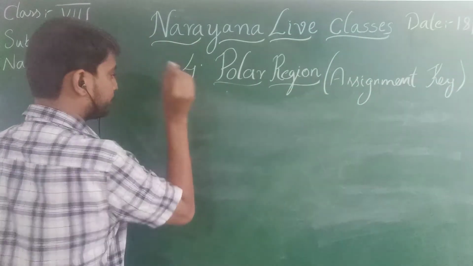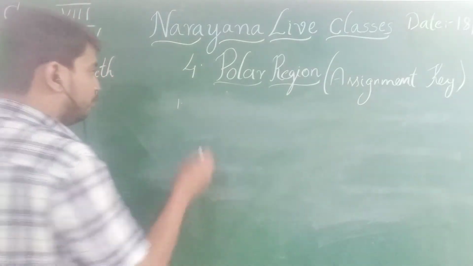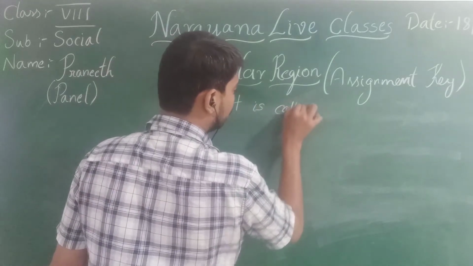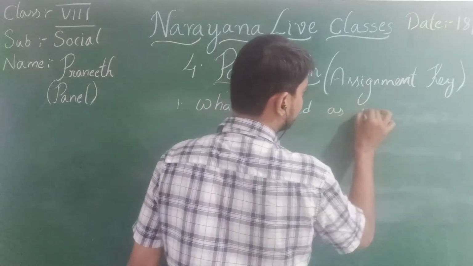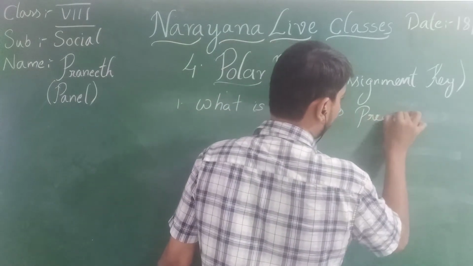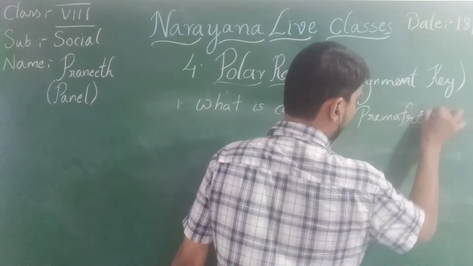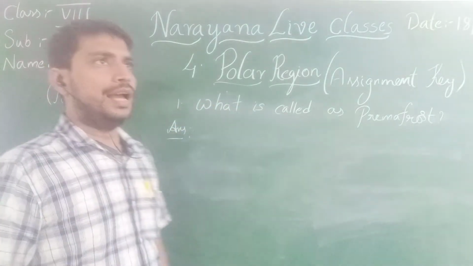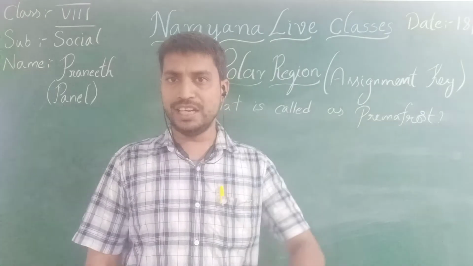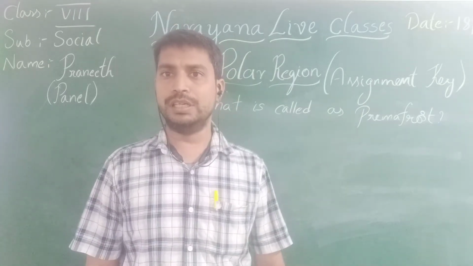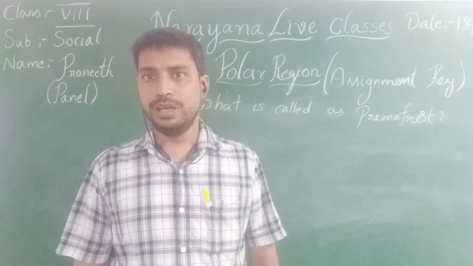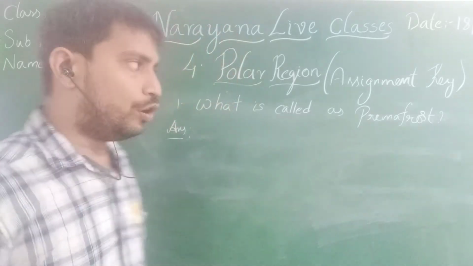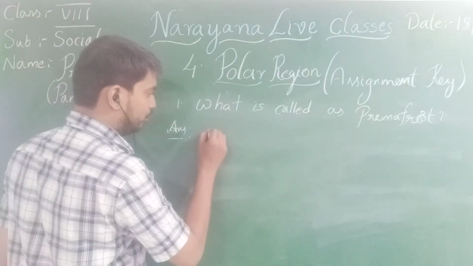Coming to the first question. What is the first question? What is called permafrost? As we know, near the polar region, the landform is completely covered with snow and ice. It's not normal; a thick, hard layer of ice is formed, which we call permafrost. So coming to the answer,